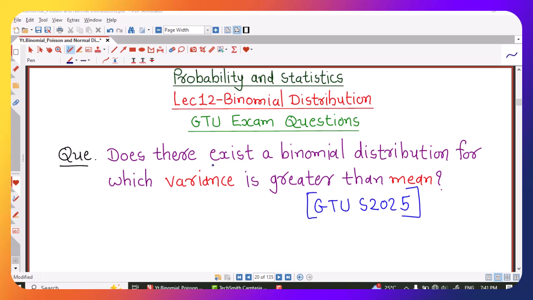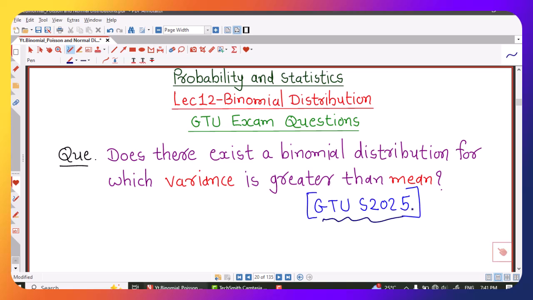In this lecture we will discuss one question on binomial distribution which was asked in GTU Summer 2025 examination. The question is, does there exist a binomial distribution for which variance is greater than mean?